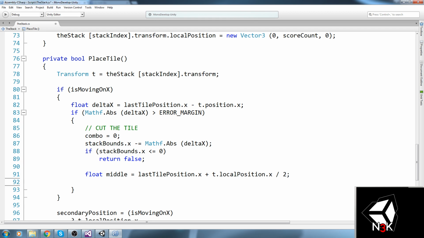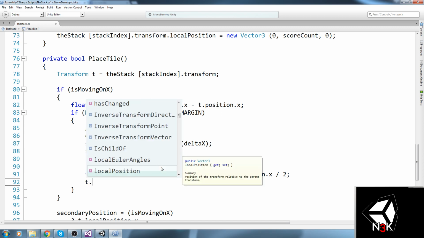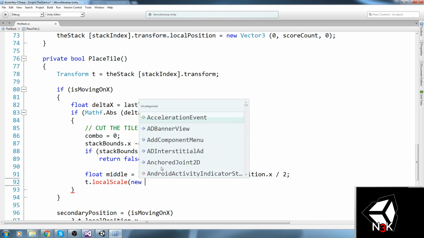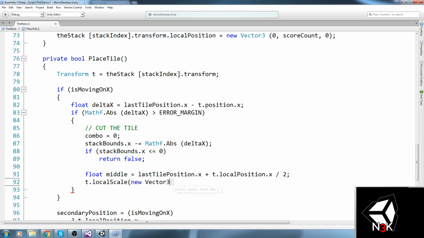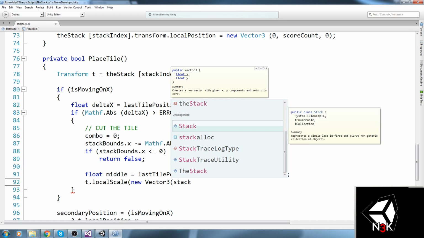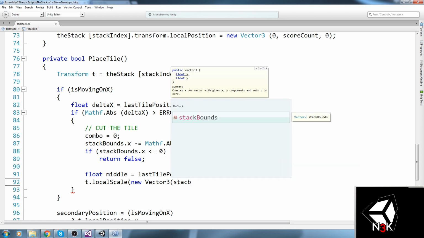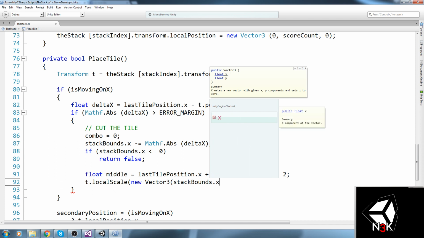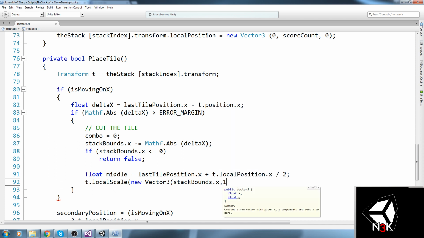Now after that, we've got to be modifying the scale. So t dot local scale is now equal to a new Vector3 with the stack bounds dot x. So where is it at? I don't know why I don't get it in the IntelliSense. That's a little bit annoying. So stack bounds dot x, we always keep 1 because 1 is the size we're going to be keeping pretty much forever in y.